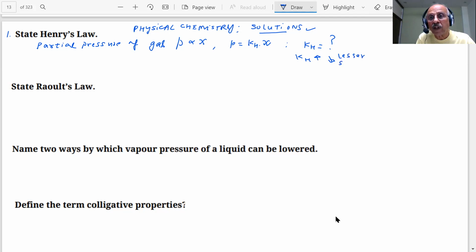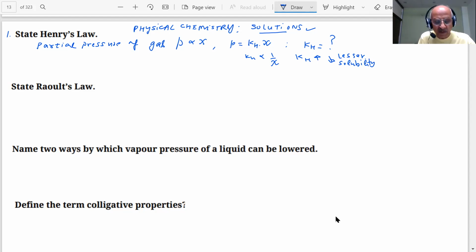Such questions will be there in the paper, students. So KH is inversely proportional to the mole fraction of the gas in the solution. The lower the mole fraction, the lower the solubility. Therefore, with higher KH, solubility is less.